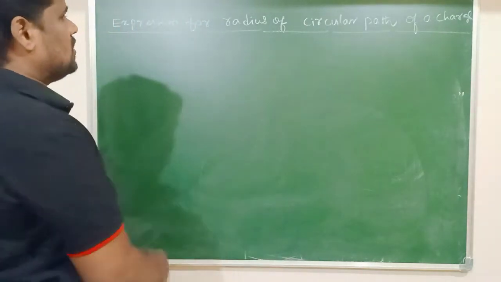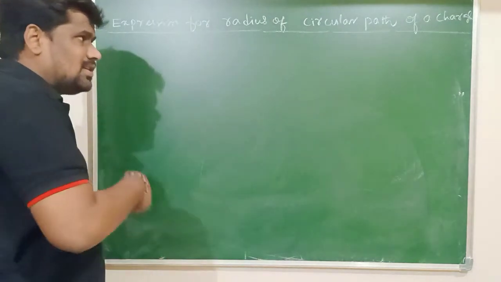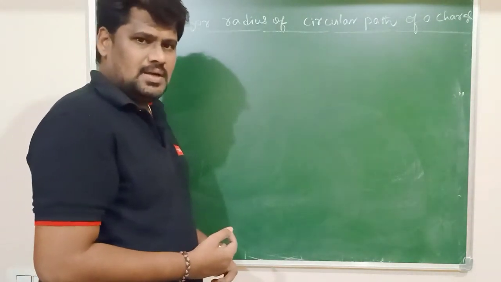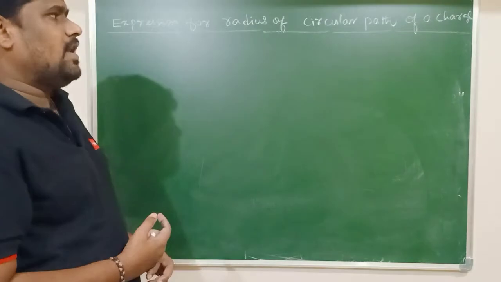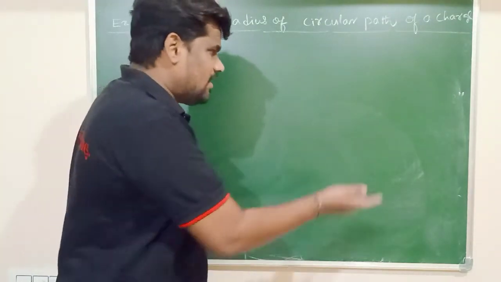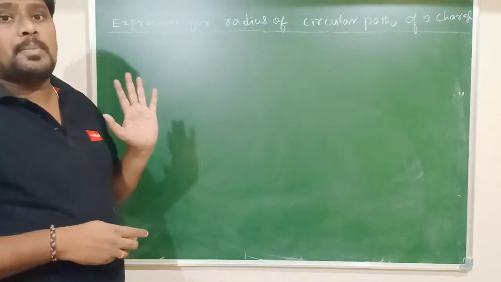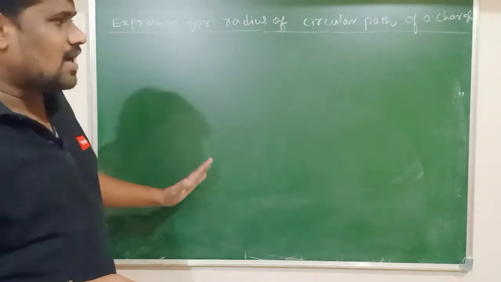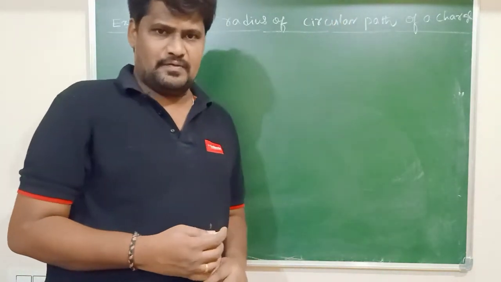So in this session, when the charge is describing the circular path, let us derive an expression for what? The radius of the circular path traced by the charged particle inside the magnetic field.